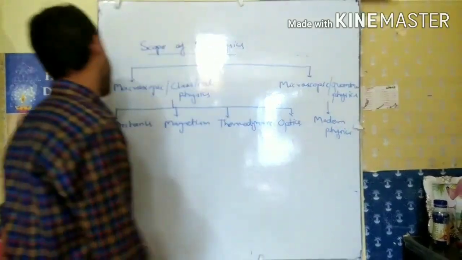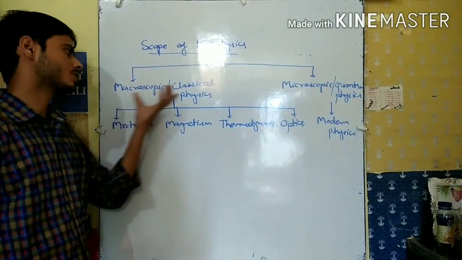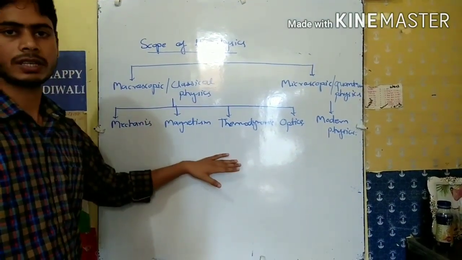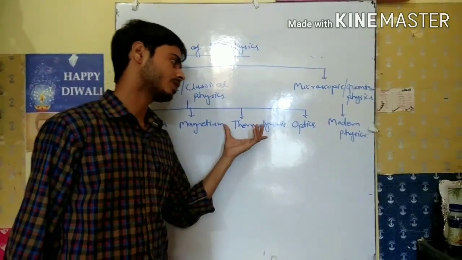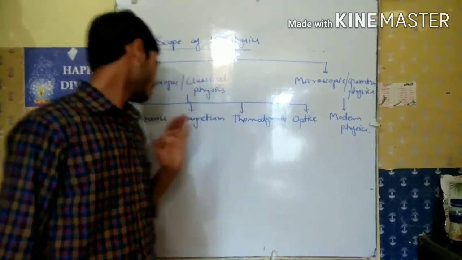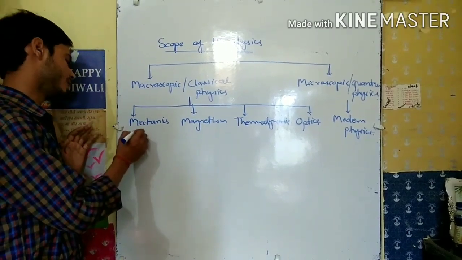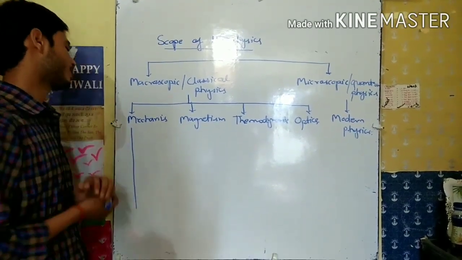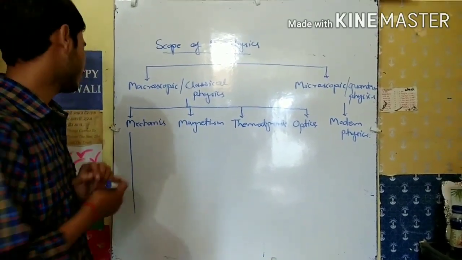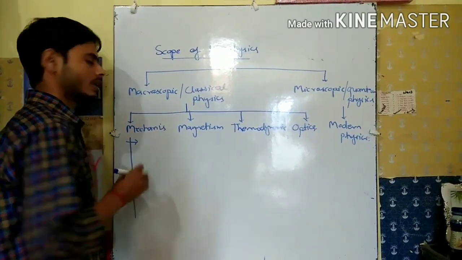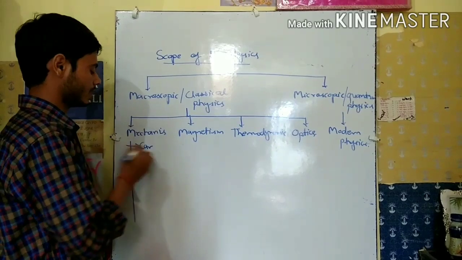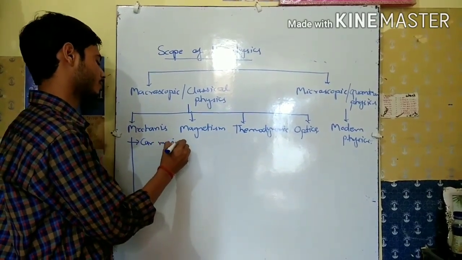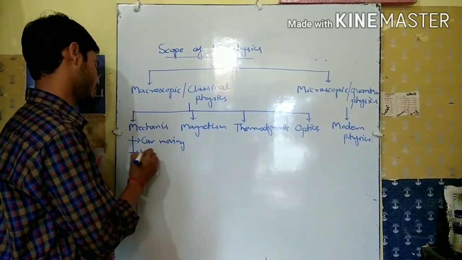Okay. So the macroscopic or classical physics is also categorized into four parts. First one is mechanics, magnetism, thermodynamics, and optics. If we talk about mechanics, what will we read in mechanics? Suppose how the car is moving. We will discuss in mechanics car moving and friction